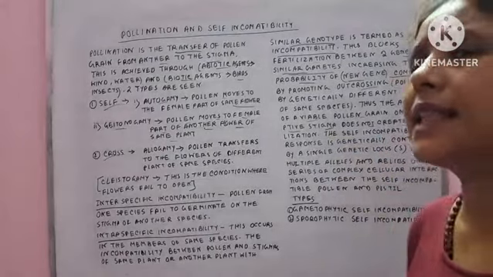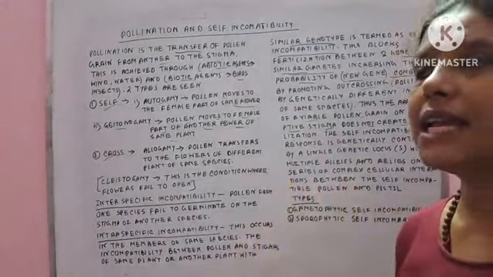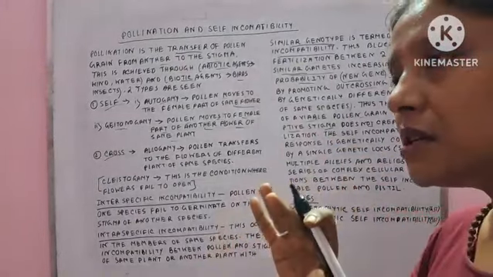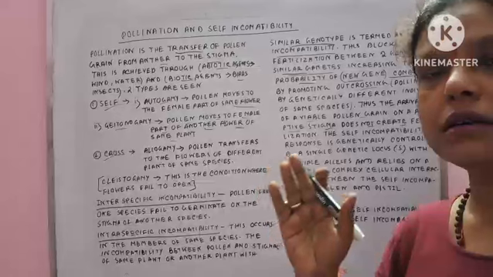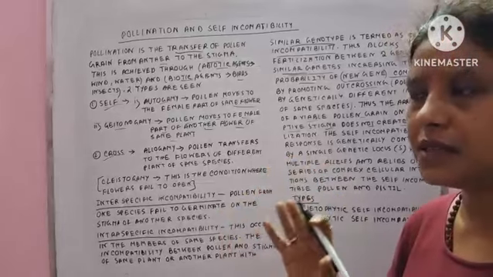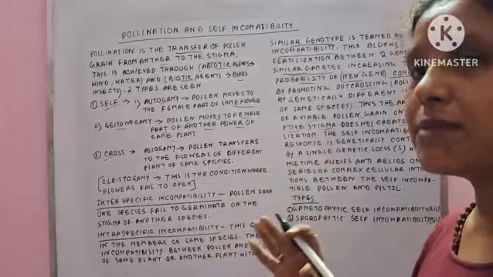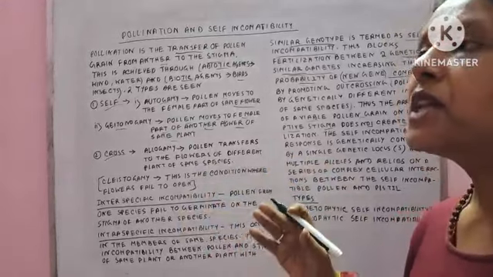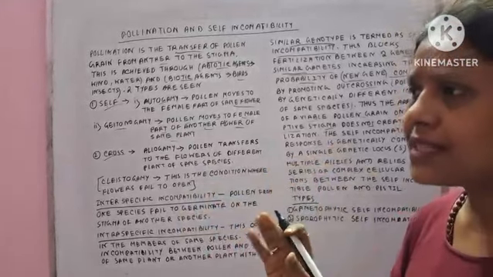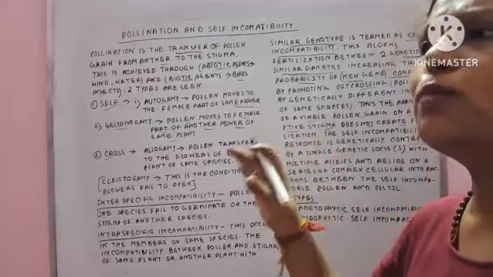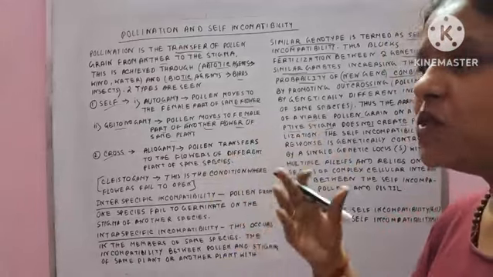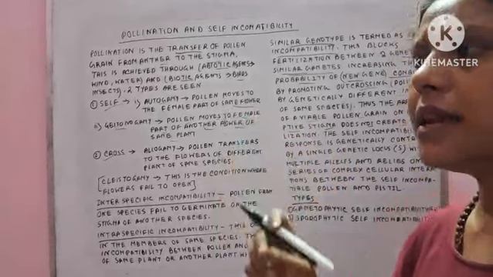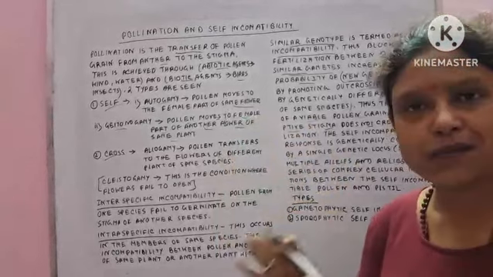That means what it is saying: if the features of two flowers within the same species, obviously the pollination occurs within the same species but the plant is different, in that situation if the two plants have the same genetic features, that means their gametes also will have the same genetic features.